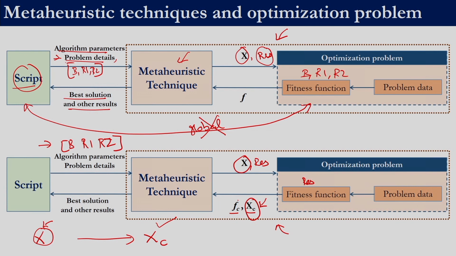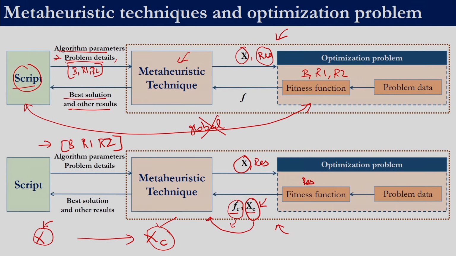This is because when we are conveying the fitness function value, we should convey the fitness function value of the solution which we are passing to the algorithm. So the solution that we are passing to the algorithm is xc, and the fitness function should correspond to this corrected solution. For the corrected solution, at least for this production planning problem, it will not have any violation of domain constraint, so this will have a better fitness than x.